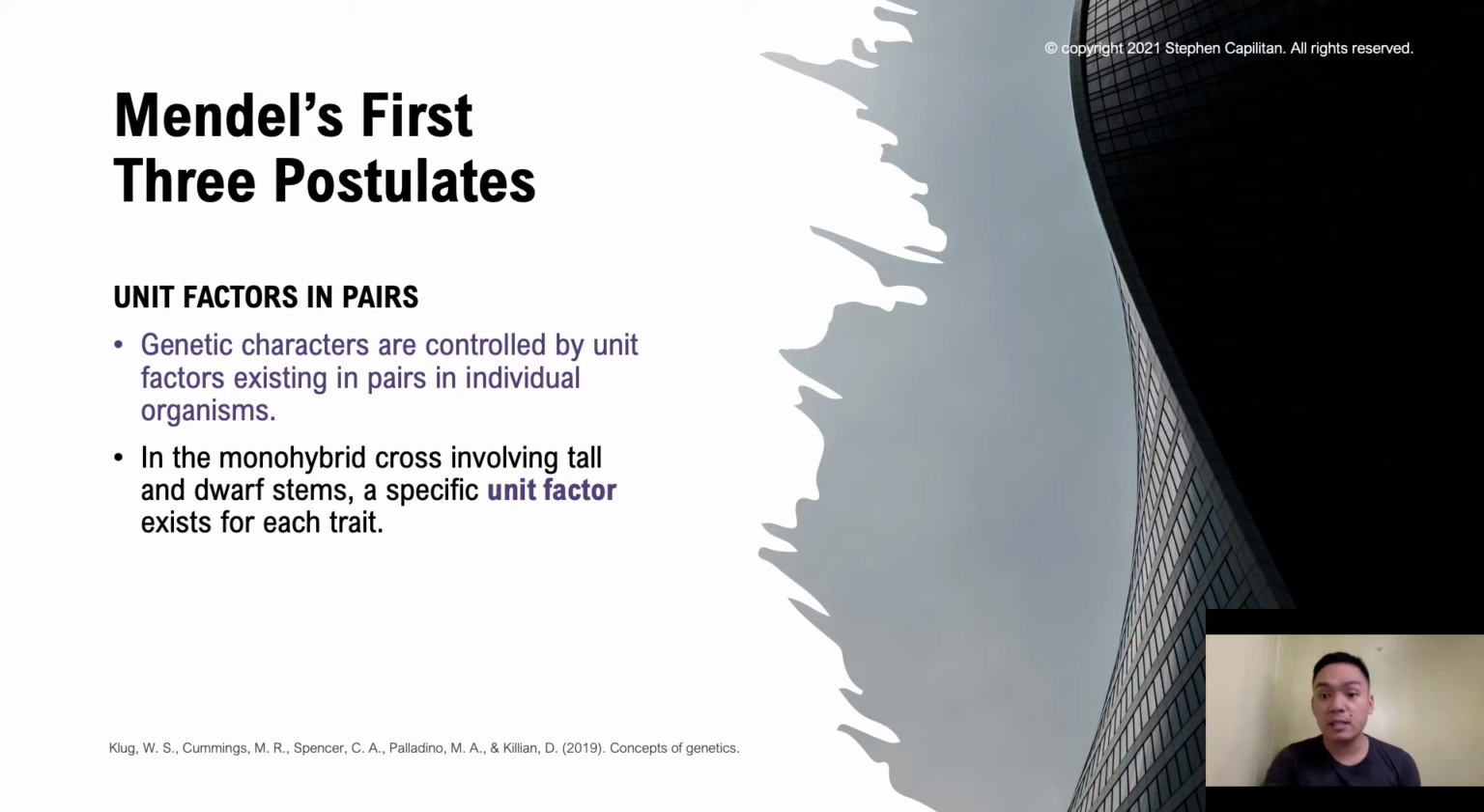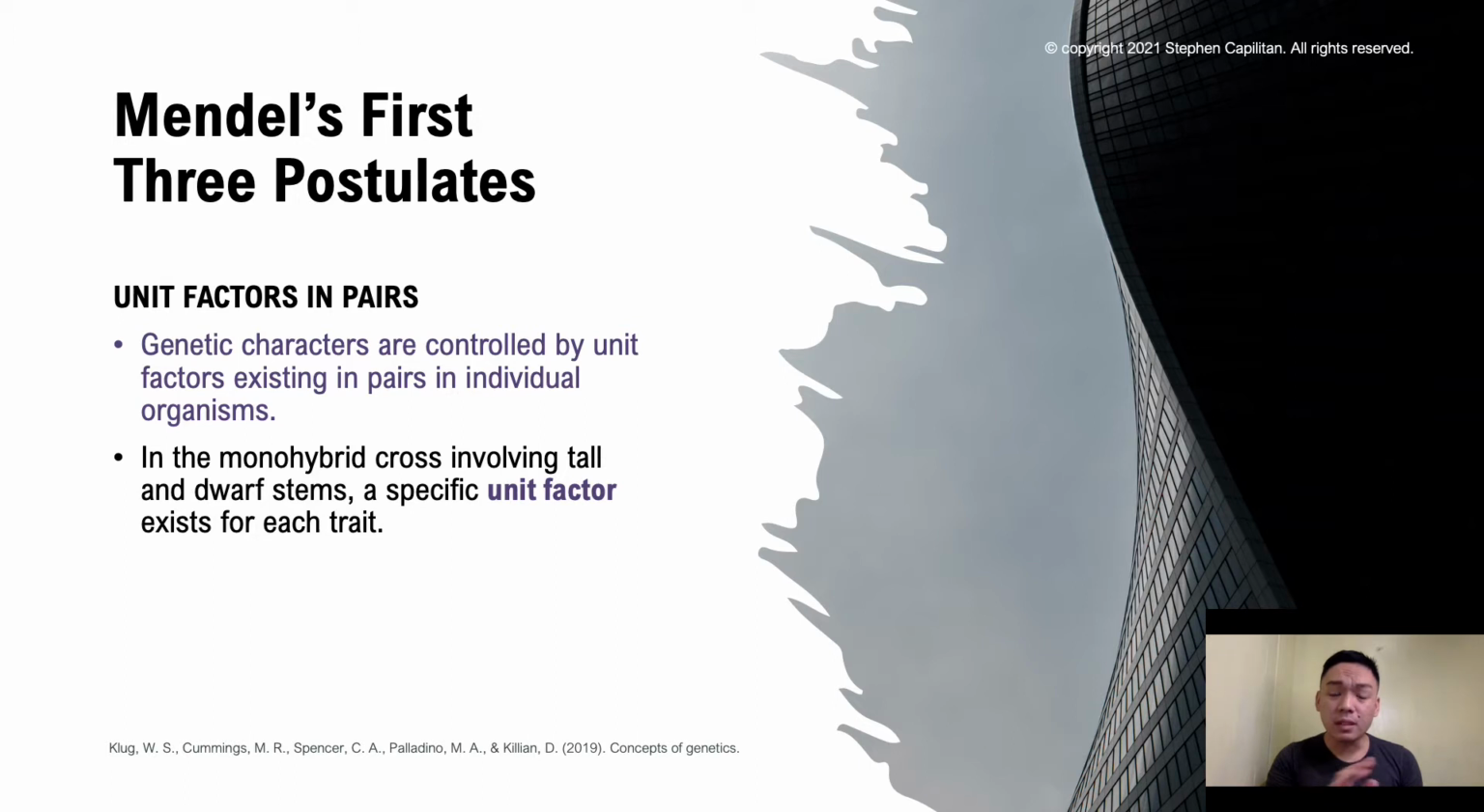The first one is unit factors in pairs. Okay, unit factors in pairs. That is a very Latinized term or very old term that Mendel is using, because these unit factors are genetic characters which are controlled by unit factors that exist in pairs in individual organisms. In a monohybrid cross involving tall and dwarf stem, a specific unit factor exists for each trait.